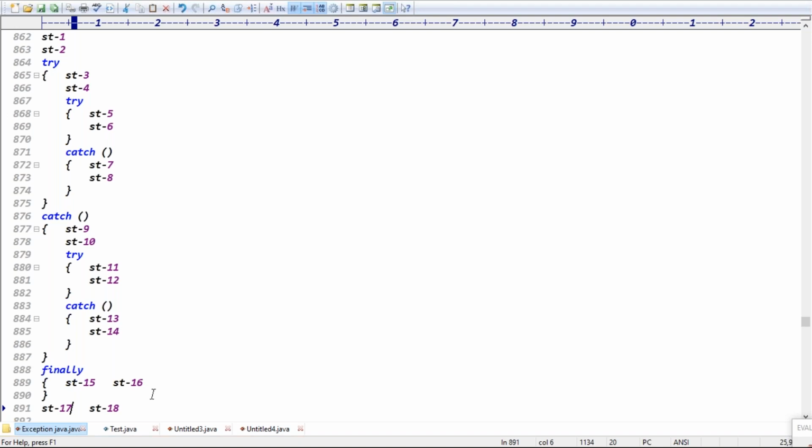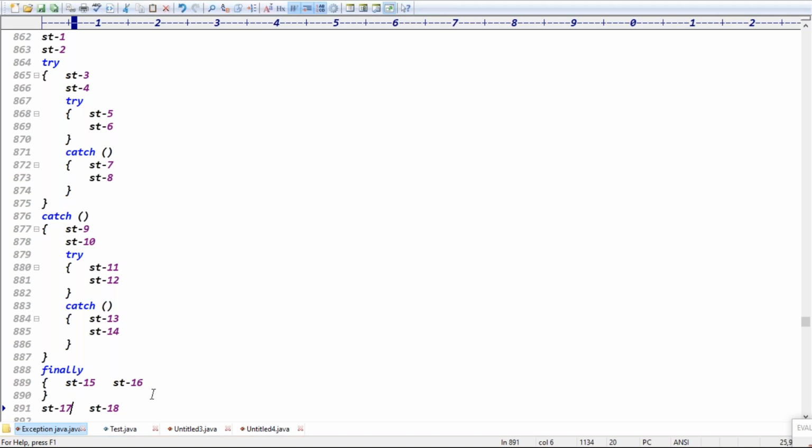Yes, 1, 2, 3, 4, 5, 6 automatically execute, right? Because the try block is automatically executed. So 1 to 6 will be executed, guys. After 1 to 6, next is 15, 16, and finally 17, 18 also execute, right? This application has normal termination, not abnormal termination. This example is definitely normal termination, right?